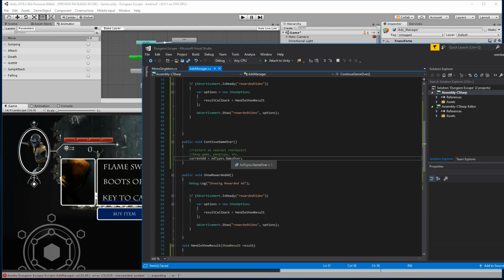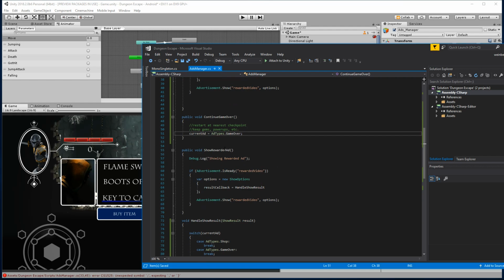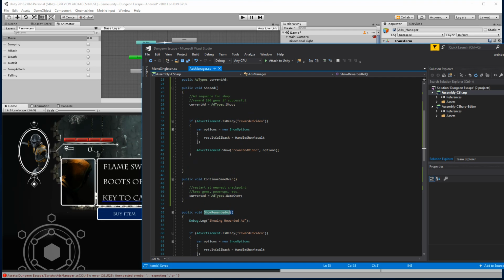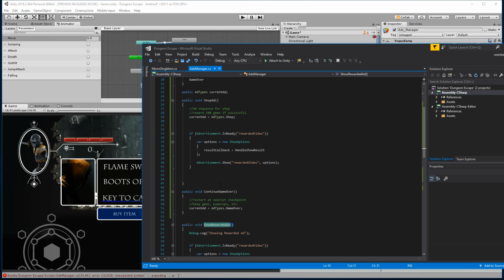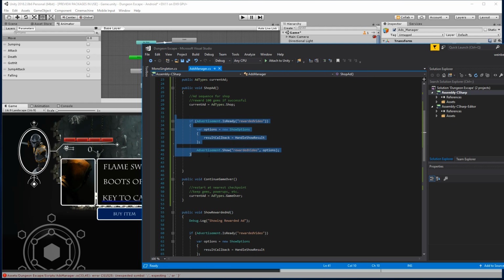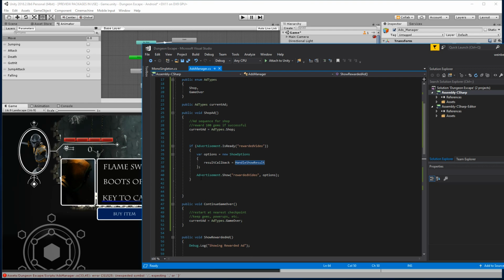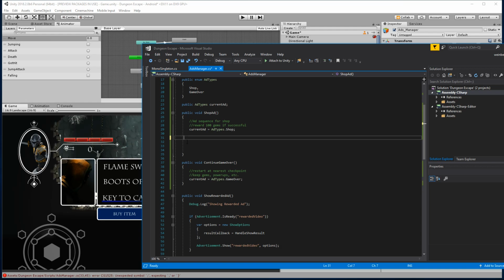All right, so now we have public void show rewarded ad. This is now obsolete. We're not doing this anymore. We're going to have our own implementations. And actually, if I were to do that, this is the exact same code. So technically we could just keep this because nothing is specific here. This just calls that result callback for us. So let's go ahead and do that.